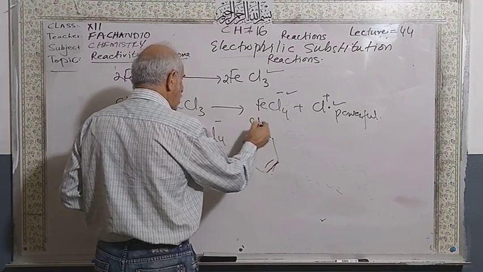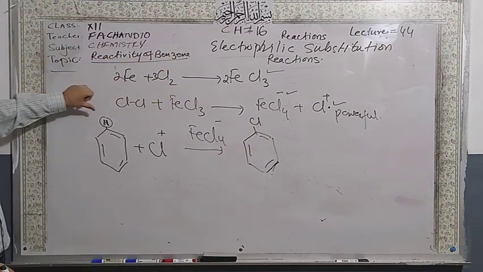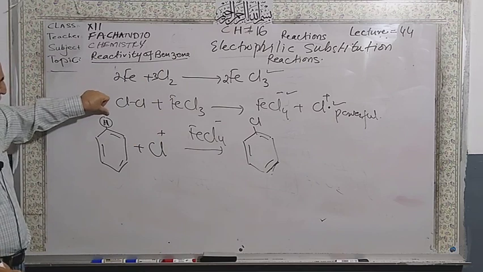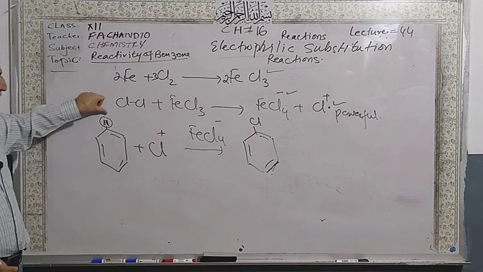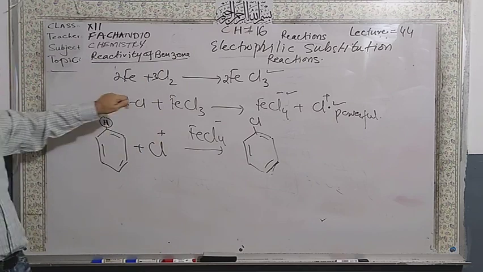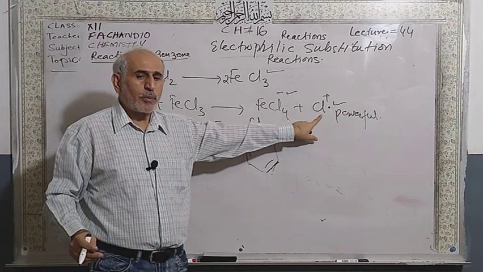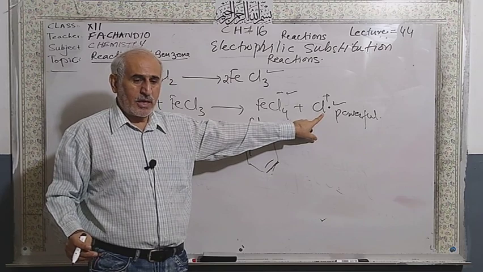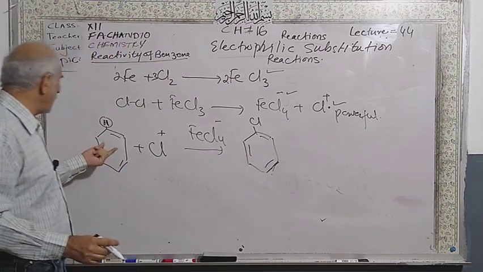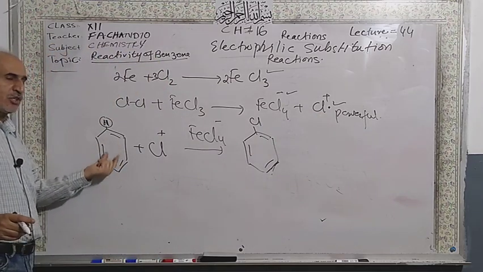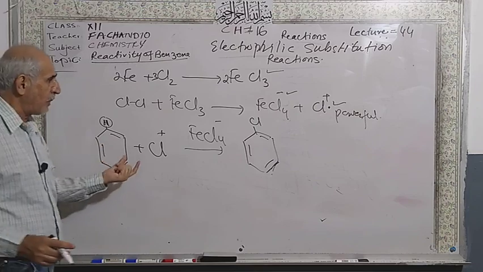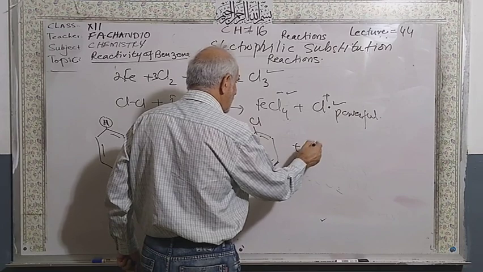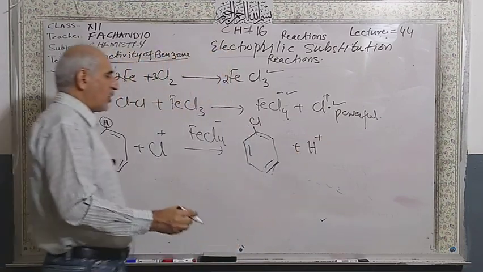So this chlorobenzene is going to be formed, and it substitutes the hydrogen. This is electrophile, and this is electrophile. One electrophile substitutes the other electrophile, but the condition is that you should make the powerful electrophile first, because a weak electrophile cannot penetrate the electronic sheath of the benzene ring. So now you will get chlorobenzene, and the hydrogen ion is going to be removed.